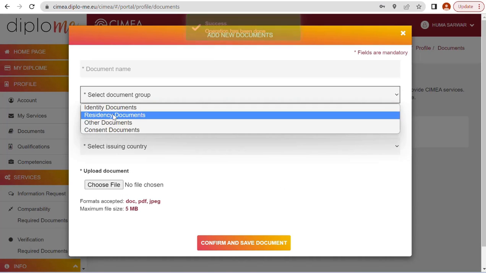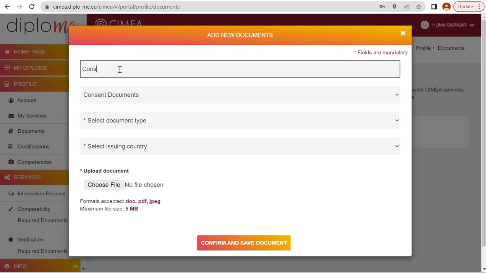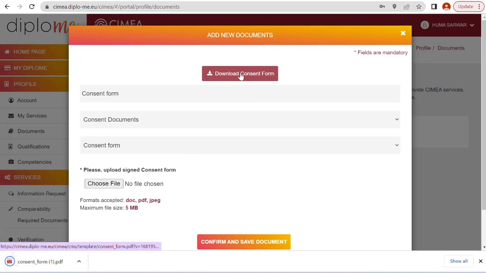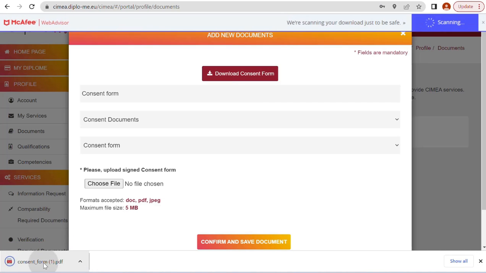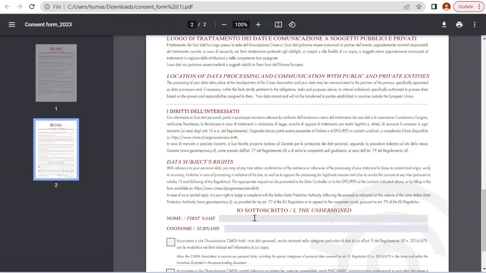Add new document. Select document group: consent documents. Consent form. Select document type: consent form. Okay, this is the consent form. Now you have to download this consent form. Let me open this form. Okay, go to the second page. On the second page, you have to write down your name, my name, my surname.